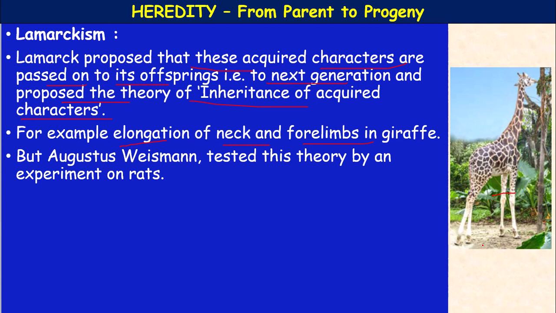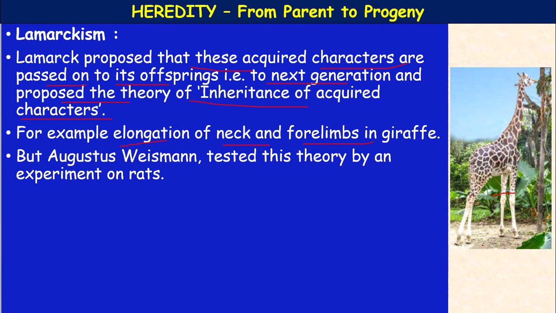The third assumption, use and disuse of organs. He proposed the use and disuse theory. According to that, if an organ is used continuously and constantly, it will tend to become highly developed, whereas disuse results in its disintegration. So, if a person is using the muscles more and more, going to the gym and working on it, he develops heavy muscles, body building. And the fourth assumption, inheritance of acquired characters. The modifications which are acquired during the lifetime of an individual are inherited by its offspring.